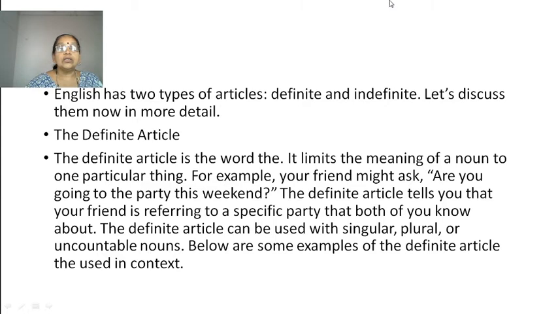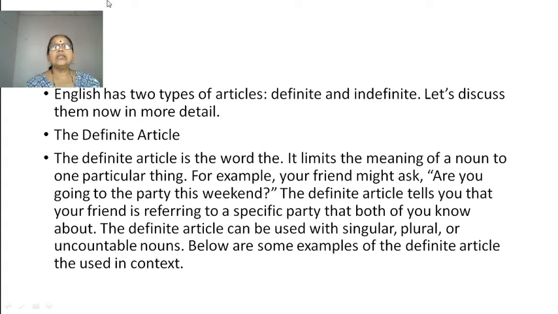So here in this sentence, the party. That means they know about this party. It is not any unknown party, but a party which is known to them. So here the word the is used. The definite article can be used with singular, plural or uncountable nouns. Below are some examples of the definite article the used in context.